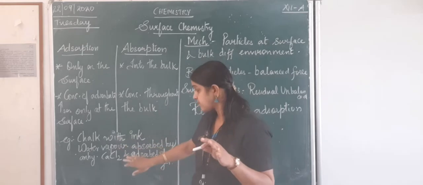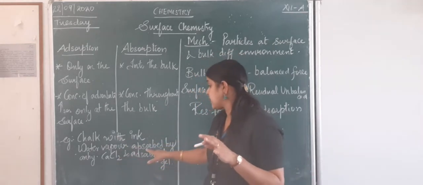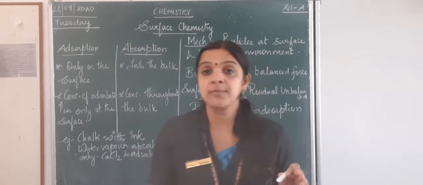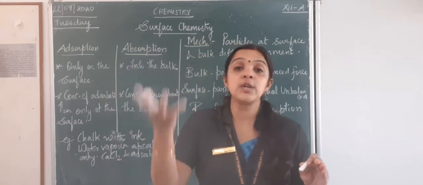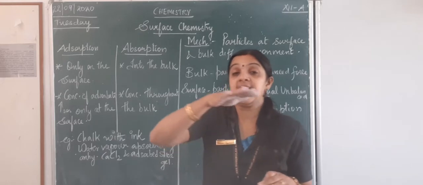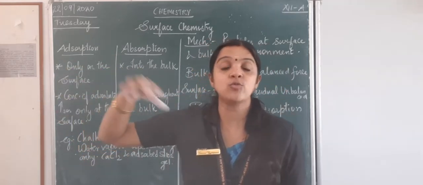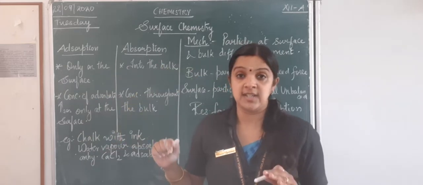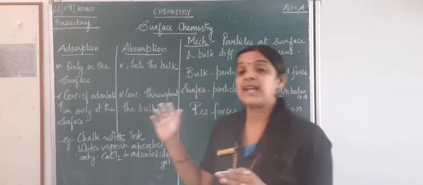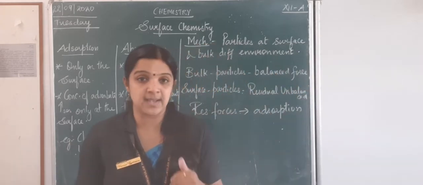You got it? Water vapor. What is water vapor? Moisture. Water vapor is absorbed by anhydrous calcium chloride. When I keep calcium chloride here, it absorbs all the water vapor. But when I keep silica gel, it gets adsorbed. Only on the surface of the silica gel you can see moisture, that is water droplets on the silica gel. That is called adsorption. So this is a small difference between adsorption and absorption. You may get a 1 or 2 marks question with an example.